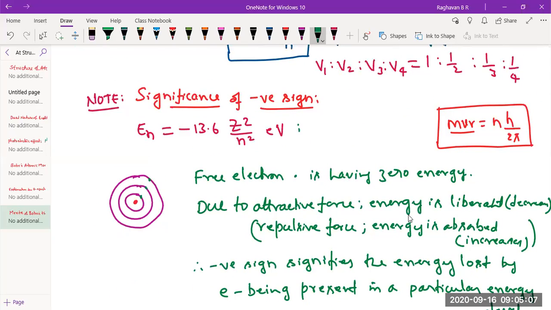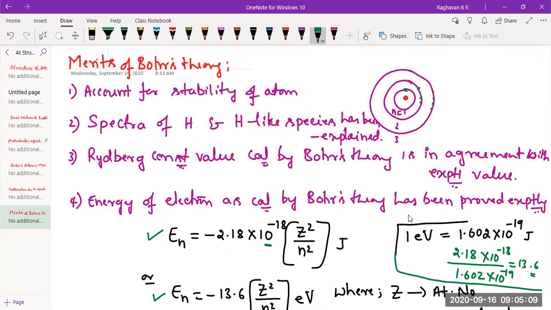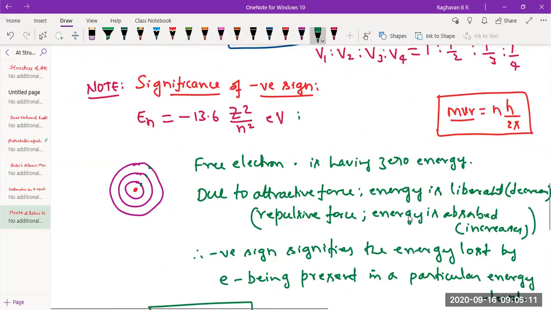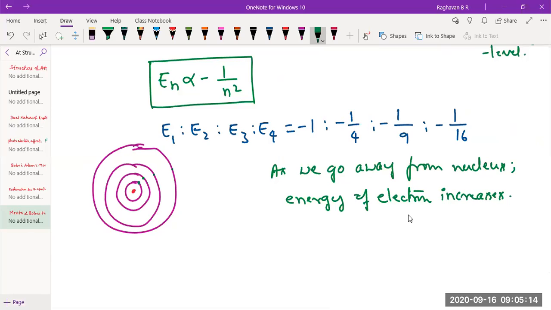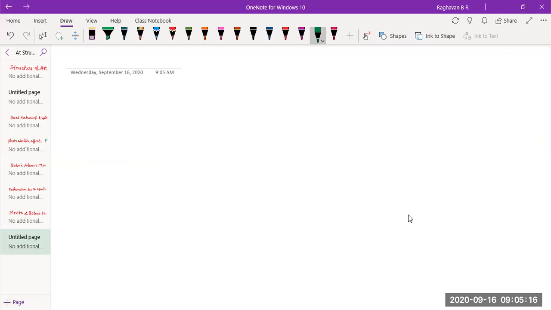Is that okay? So these are all the merits of Bohr's theory. Is that okay? So now we'll take up the demerits. Can you scroll up? Okay.